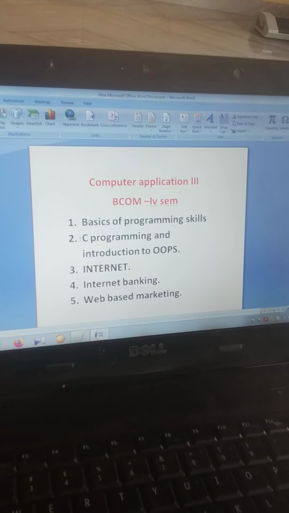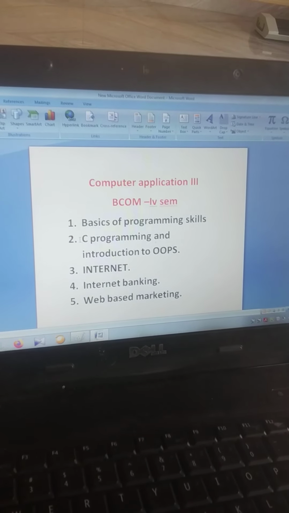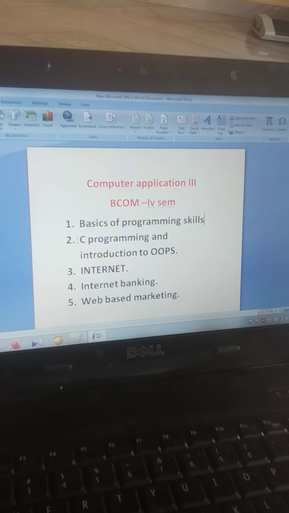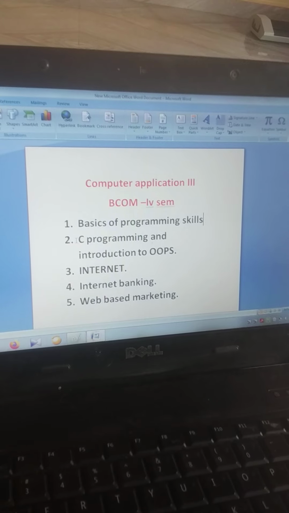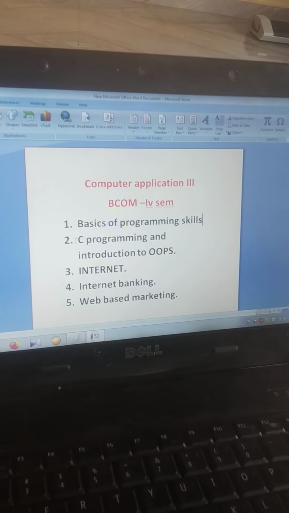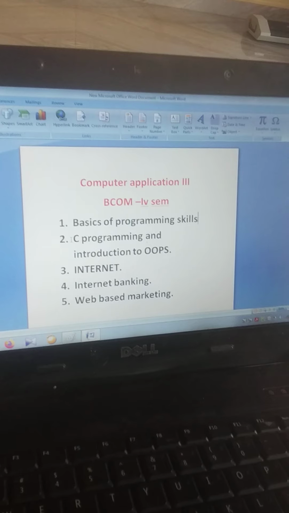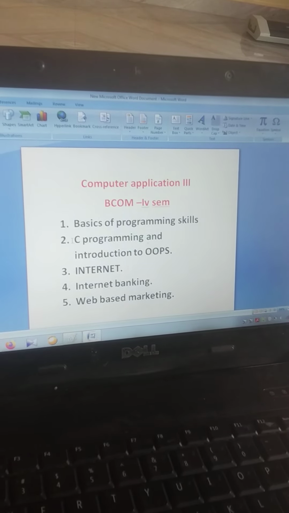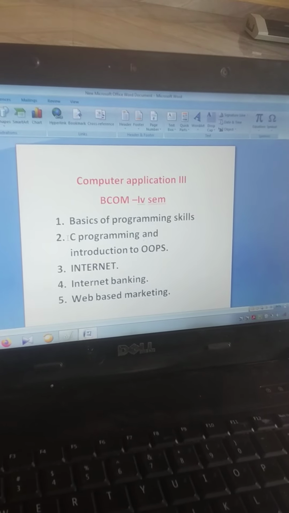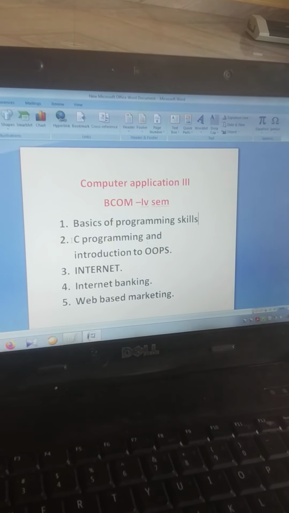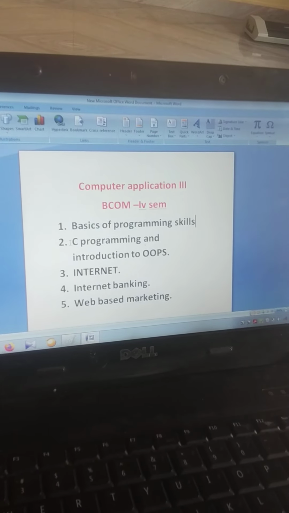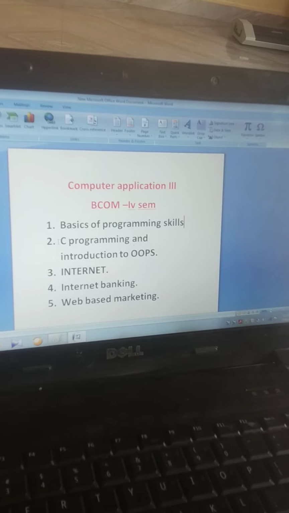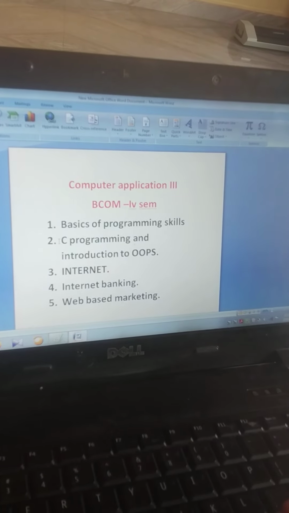I can even tell you that no one is perfect in this language, because it is a standard language: it is a high level language, a middle level language, and a low level language. What is high level, mid level and low level, we'll discuss in future, whenever we are dealing with that chapter. So it has all three things.